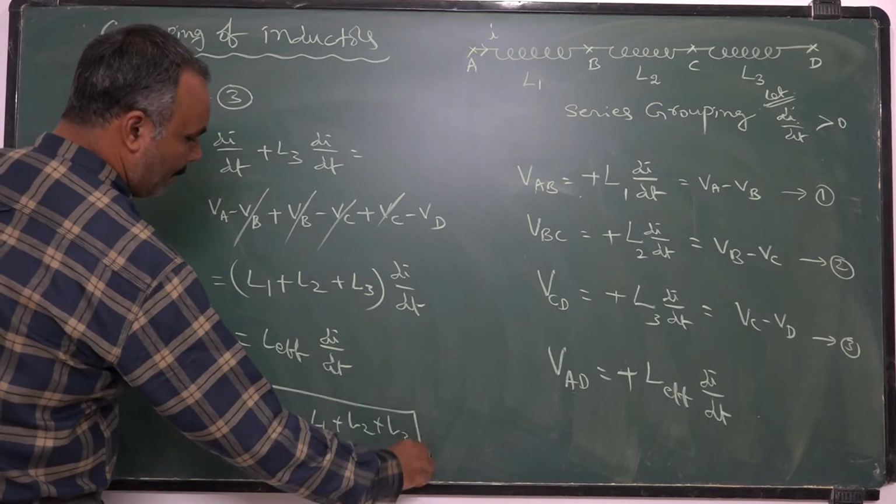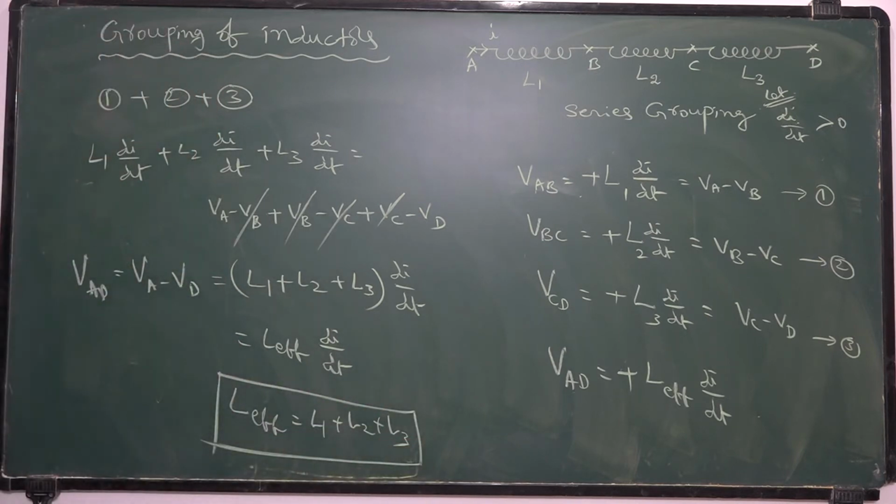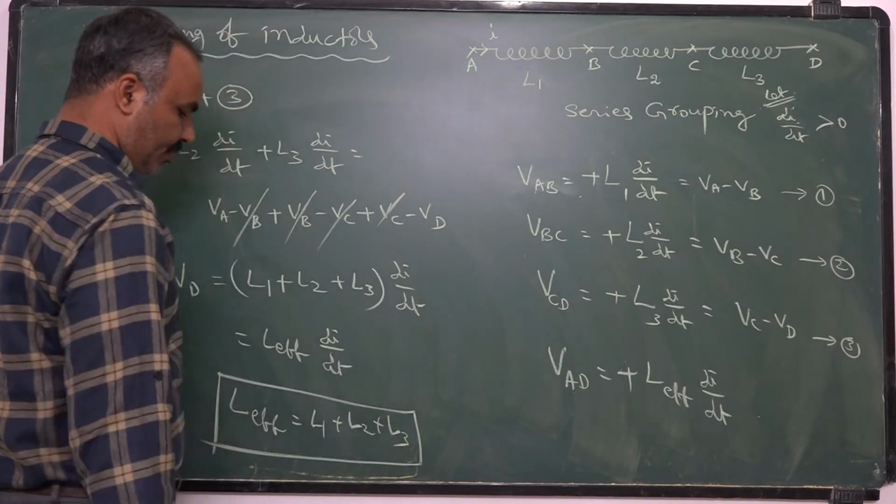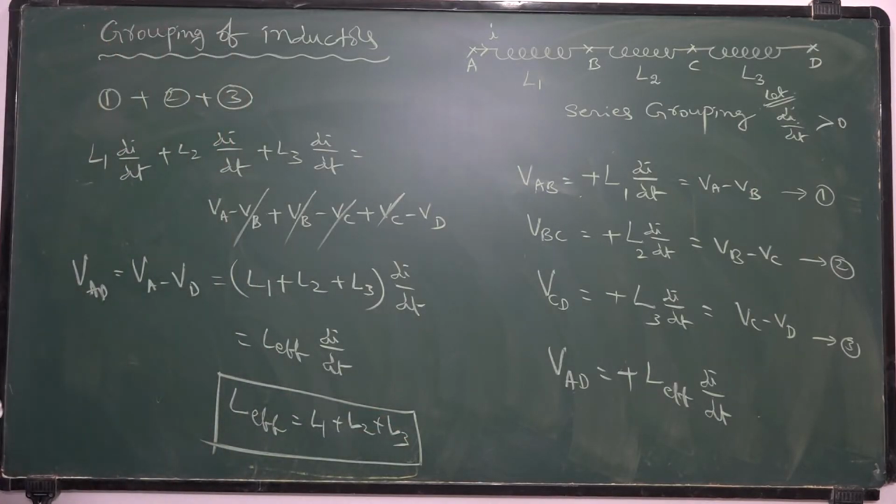This is the effective inductance of the combination, L1 plus L2 plus L3. So in series combination, the effective inductance is the sum of individual inductances. This is very, very simple.